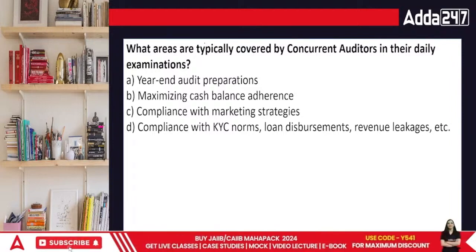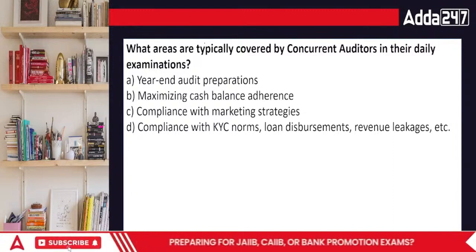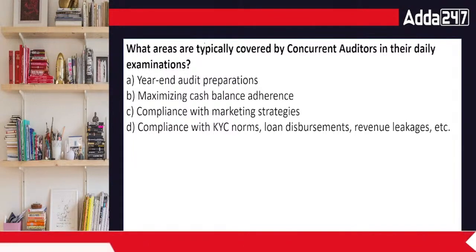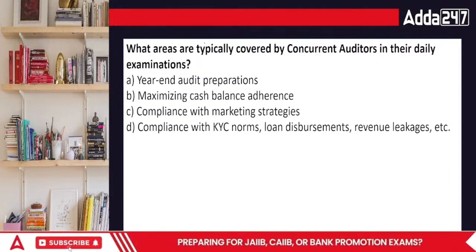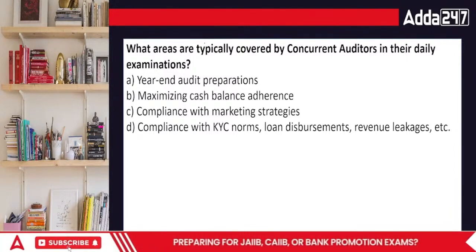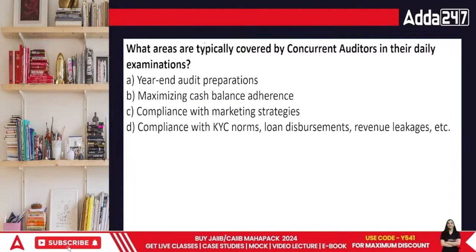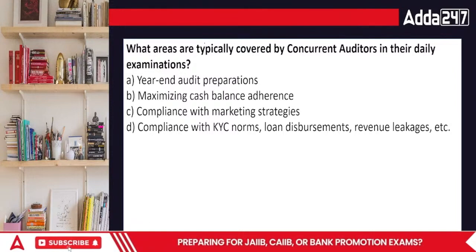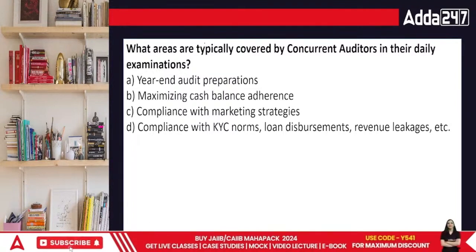Now, what areas are typically covered by concurrent auditors in their examinations? When we think about concurrent auditors, concurrent audit means the entire working of the accounting is going on, and at the same time the checking is also going on. That is why we call it concurrent. Then it is year-end audit preparations, or maximizing the cash balance changes, or compliance with marketing strategies, or compliance with the KYC norms, loan disbursements, then revenue leakages, etc.